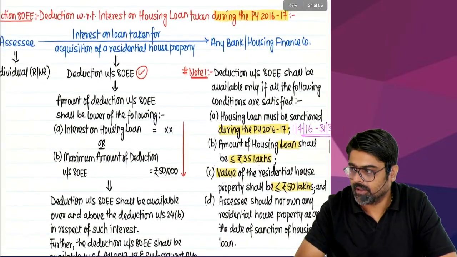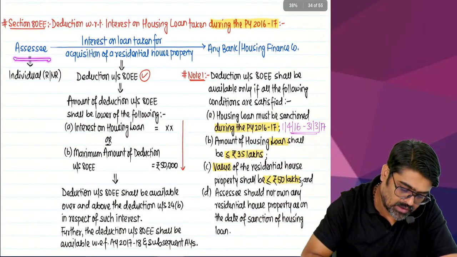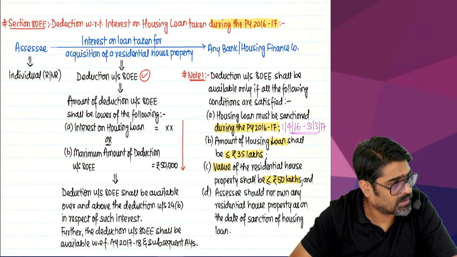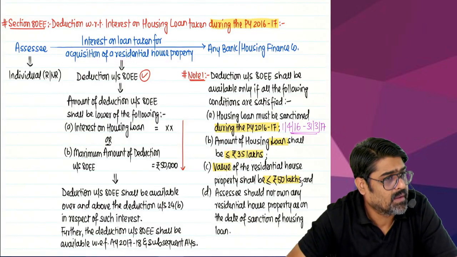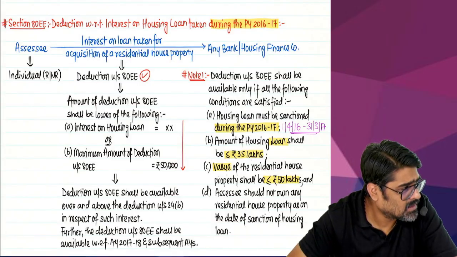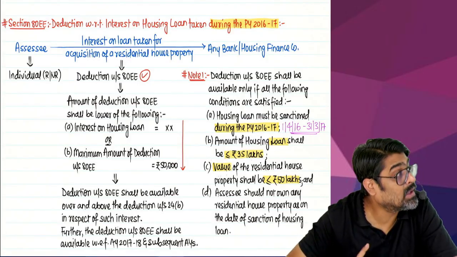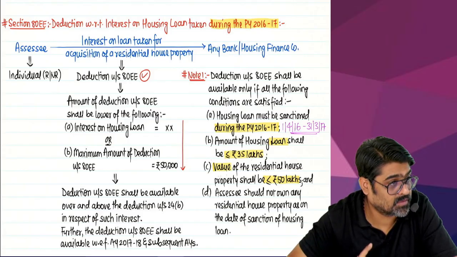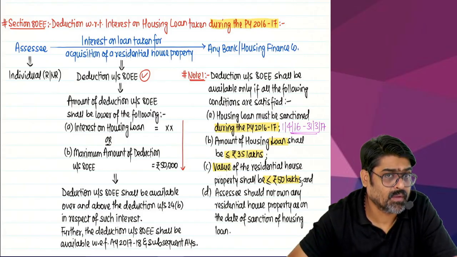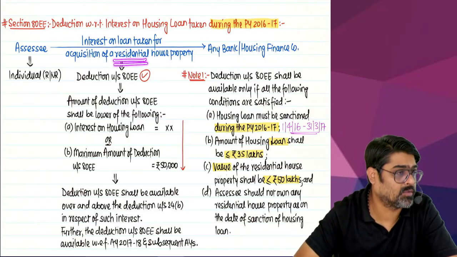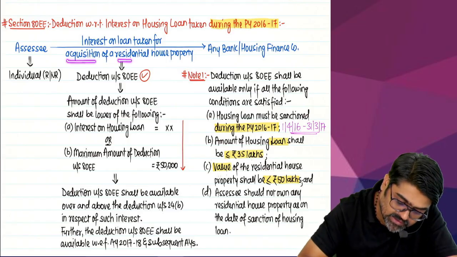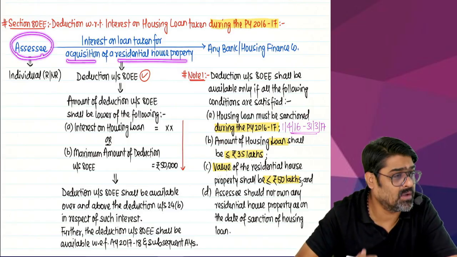Now come to 80EE. Assessee is an individual who is resident or non-resident. Now the assessee has taken a loan for acquisition of a residential house property. Did I write repairs? Did I write construction, renewals? Only acquisition, meaning purchase. Purchase of what? Any house property. Only residential house. So to purchase a residential house property, the assessee has taken a loan.